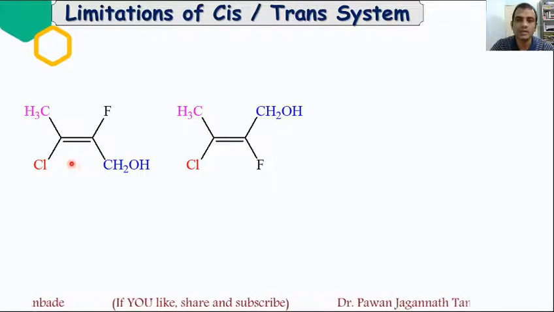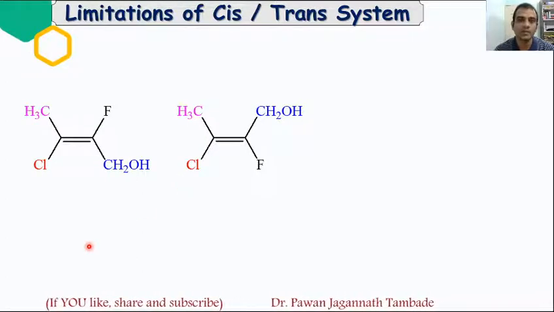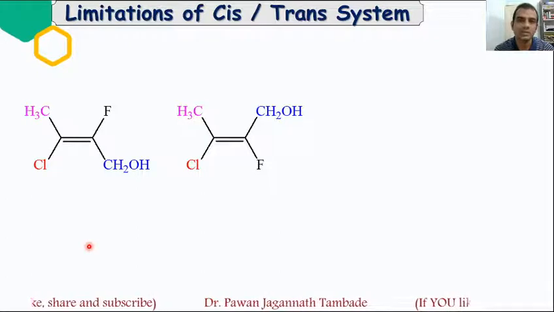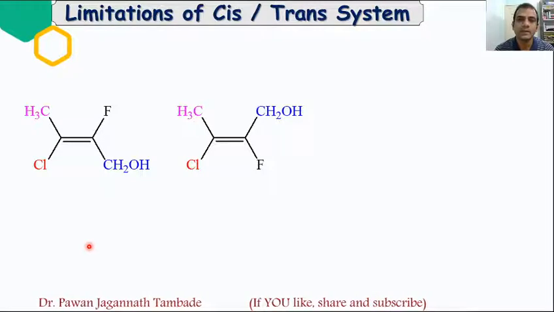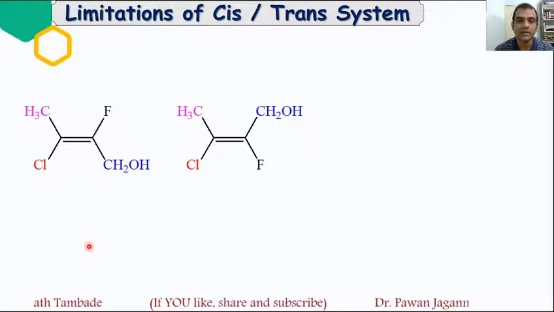For example, these two molecules have the same molecular formula and the same bond connectivity, so they are stereoisomers, diastereomers of each other. Their physical and chemical properties are a bit different, and if we are not able to label them properly, it may lead to confusion. However, the cis and trans system is not able to identify these types of molecules clearly.